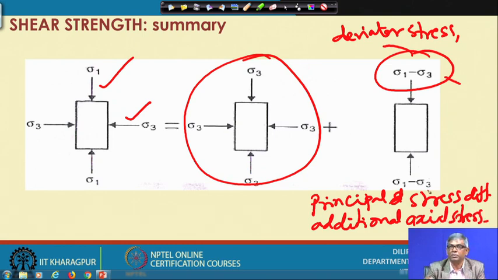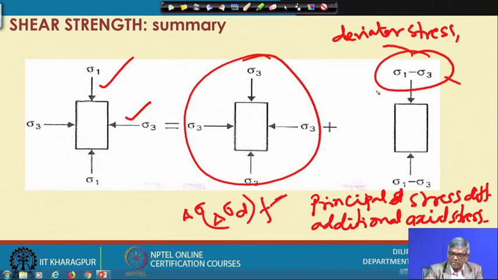So, any term is used, you have to understand they are the same. Sometimes it will be used as delta sigma, sometimes delta sigma d, and at failure of course sometimes additionally f will be given. So, if this is given schematically or symbolically, you have to understand that this is the second stage of the shearing test.